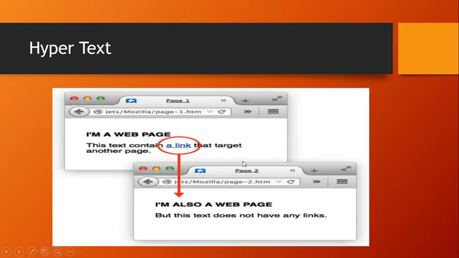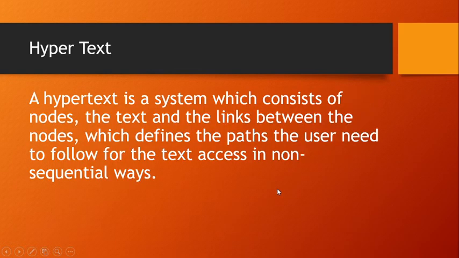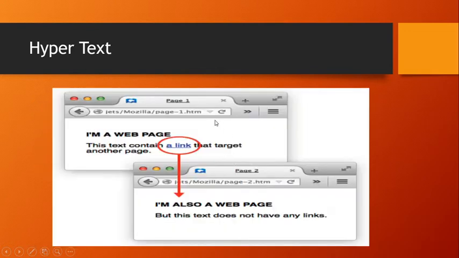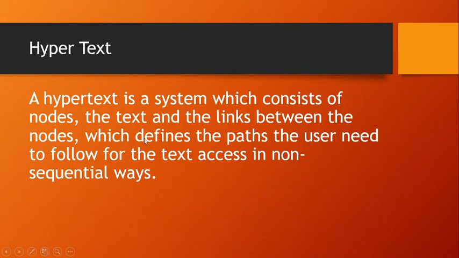Technically speaking, these are called nodes. It connects from one node to another node. Now let us see the definition of hypertext. A hypertext is a system which consists of nodes, the text, and the links between the nodes. I repeat, it consists of nodes. Nodes refers to the two web pages. It consists of nodes, the text that you use for connecting, and the link between the nodes.